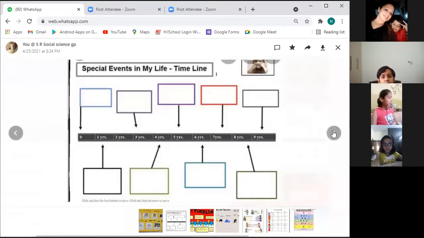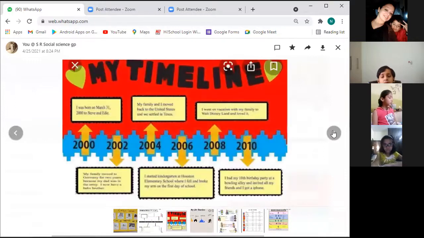Okay, then coming on to the next one. Now, see, there is one more timeline which has been made like this without pictures. So, you can also do like this. Those who do not have the pictures: I was born on 31st March 2000. Then, in 2002, my family moved to Germany for 2 years. Then, 2004. Now, this timeline has been made with a gap of 2 years. After 2000, they have skipped 2001.